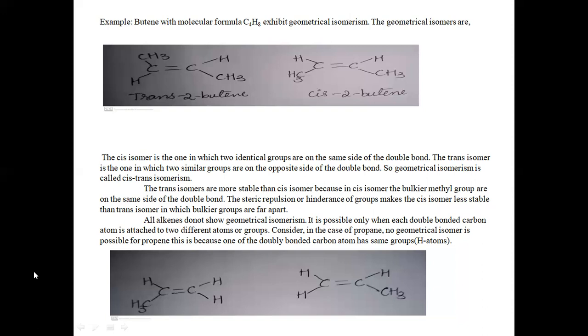That is, the compounds should have two different atoms or groups about each double bonded carbon atom. Here in the example propene, the second carbon is having two similar groups, hydrogen atoms. So two similar groups are present on the same carbon atom. So propene cannot exhibit geometrical isomerism.